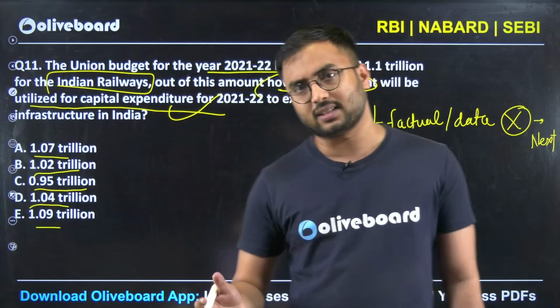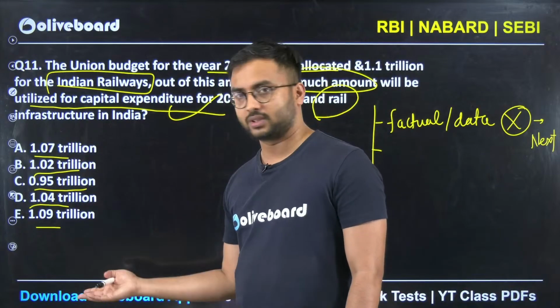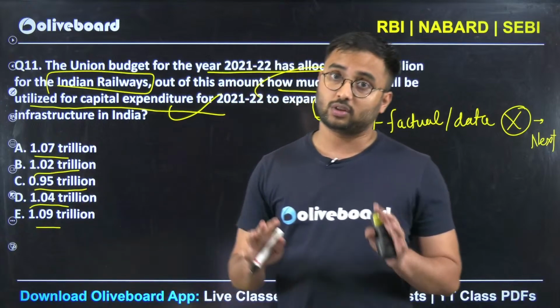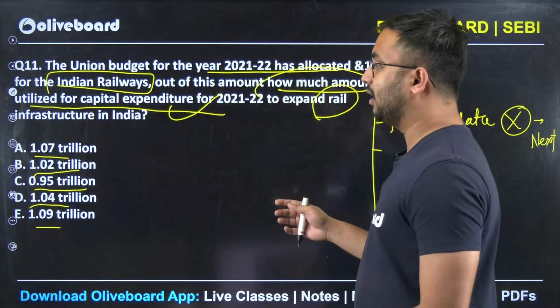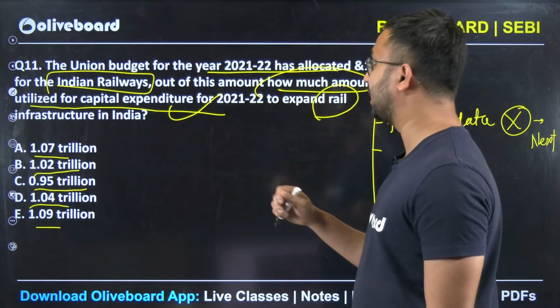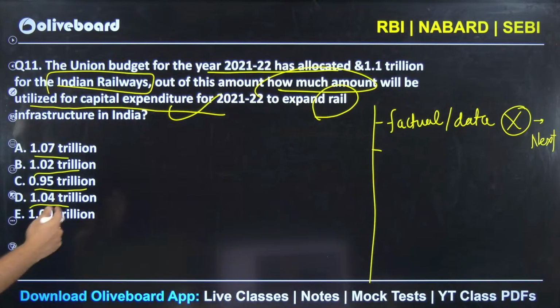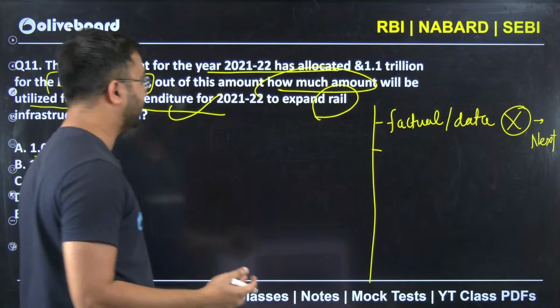Random guesswork cannot work just by looking at the numbers. There is hardly any difference between the point-to-point numbers here. So make sure that you are not making hasty decisions and just picking one option so as to attempt the question. Never attempt a question just for the sake of attempting.